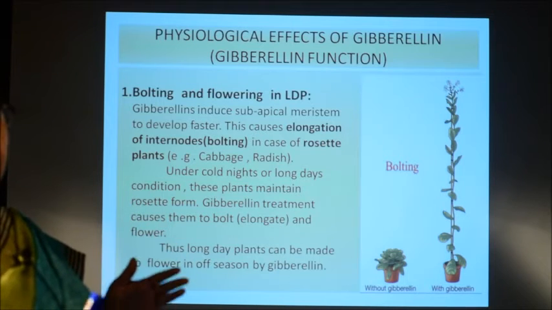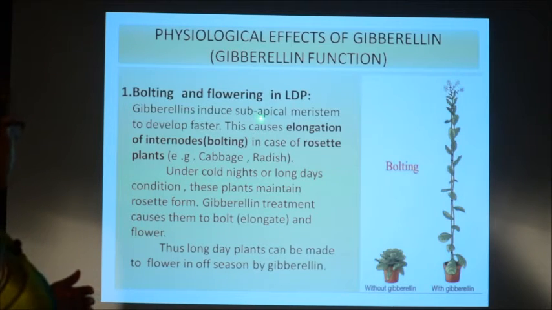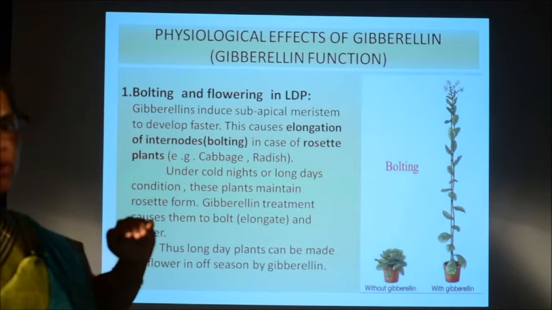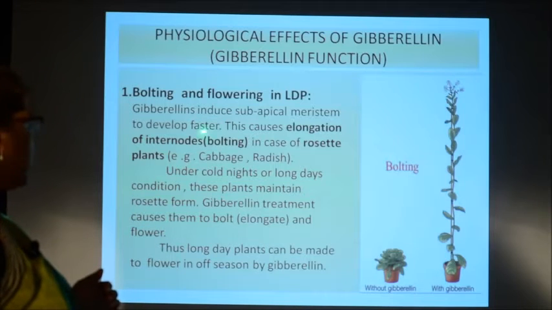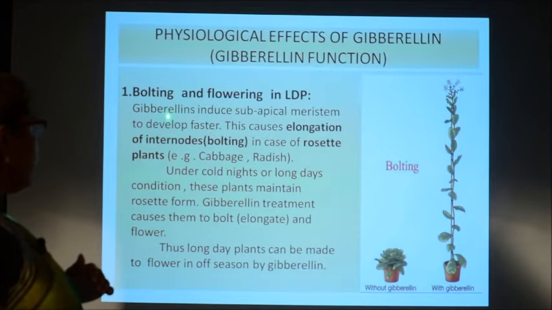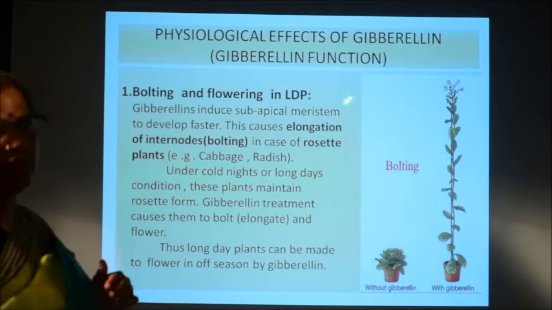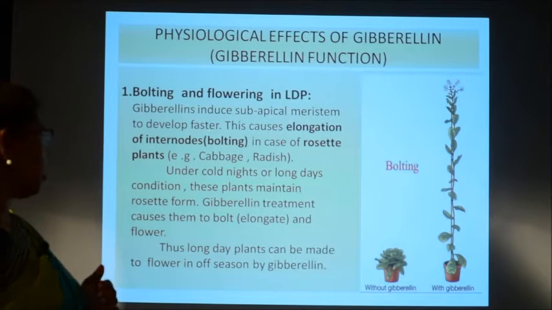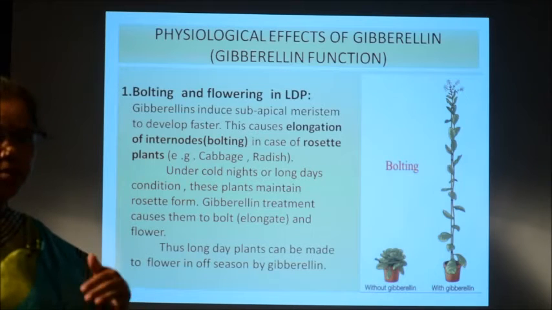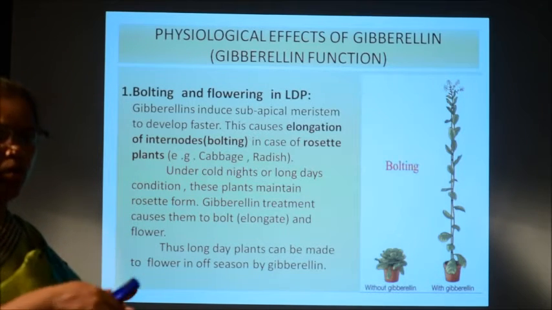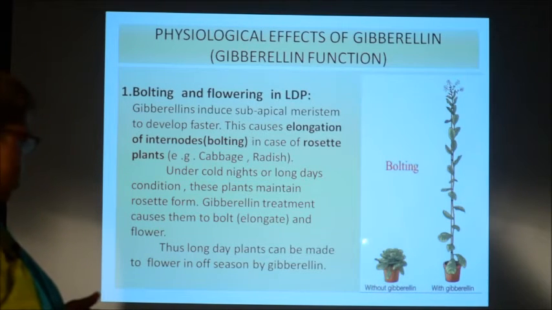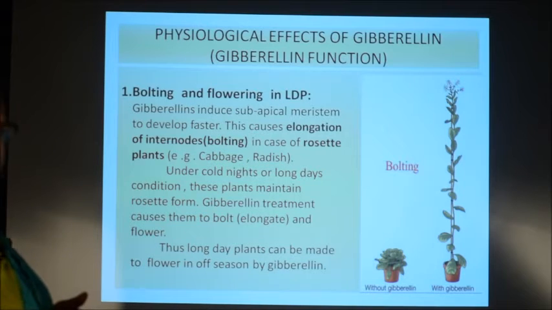So, how does gibberellin help in bolting? Actually, gibberellins induce the subapical meristem to develop faster. Subapical means just below the apex region. The subapical meristem develops faster due to the effect of gibberellin, and that causes the elongation of internode. Elongation of internode is known as bolting in the case of rosette plants. In rosette plants, the leaves are present in a circle or whorl, placed very close to each other. Examples of rosette plants are cabbage and radish.